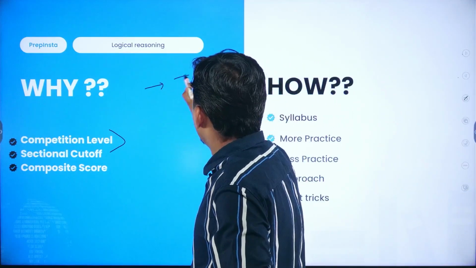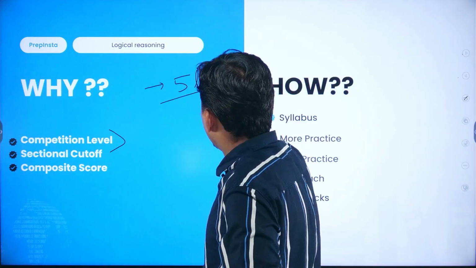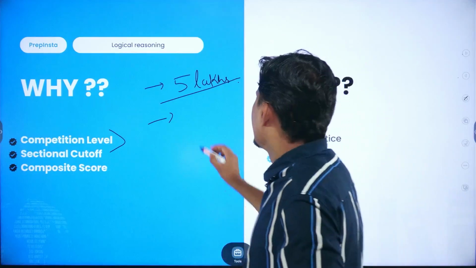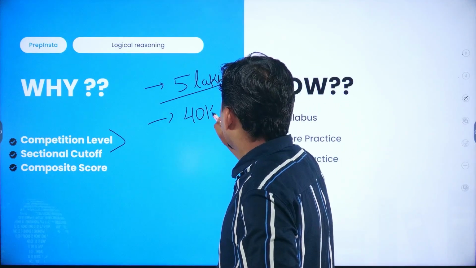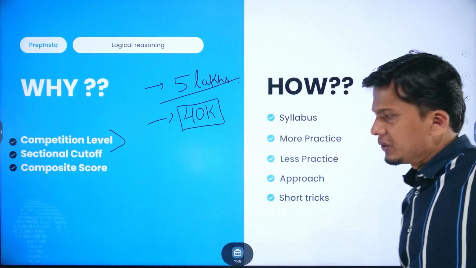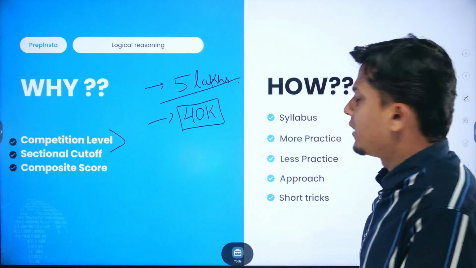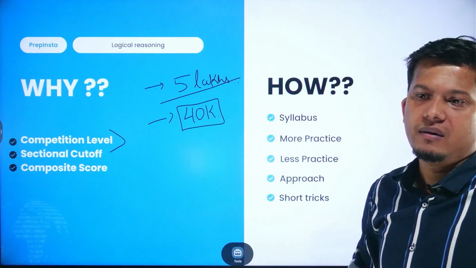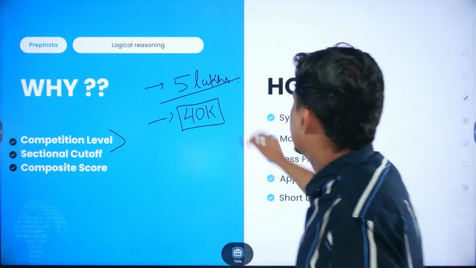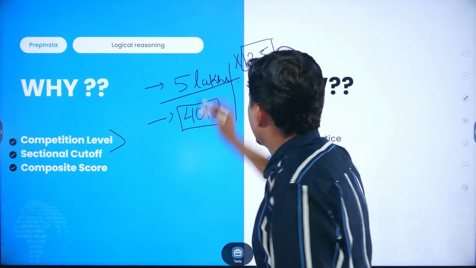There were more than 5 lakh students who have filled the form. Now the vacancies or the openings or the hirings are for just 40,000 people or 40,000 entries. So you can just understand that the ratio is nearly 12.5, right.